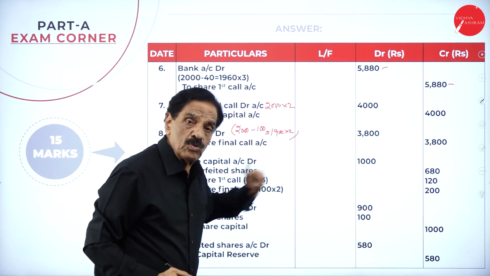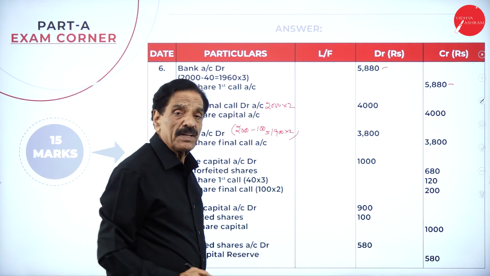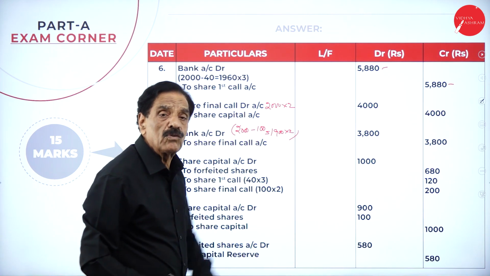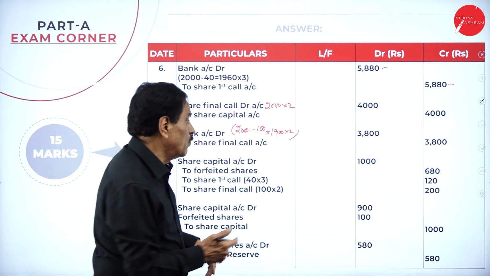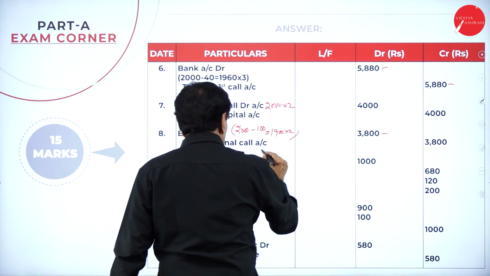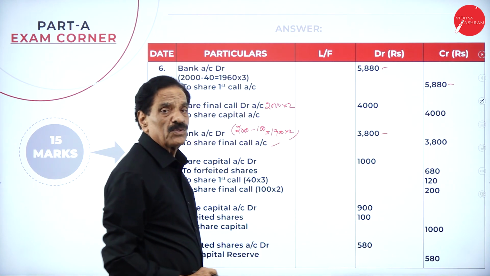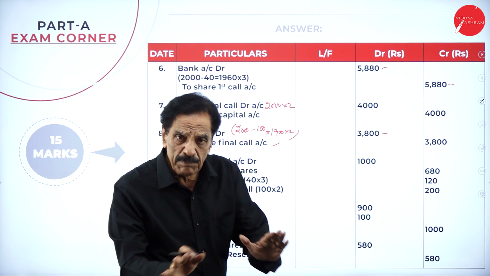Totally how many shares? 2,000. How many shares' money you could not receive? 100. How many shares' money you are going to receive? 1,900 into 2 is 3,800 to share final call account 3,800. So the entries have been formed.